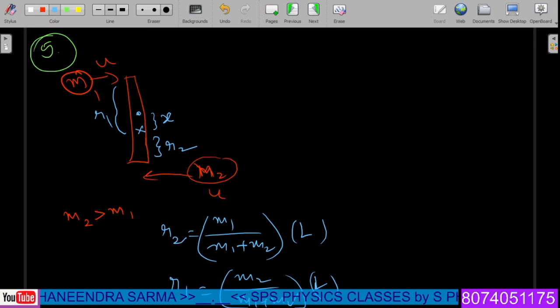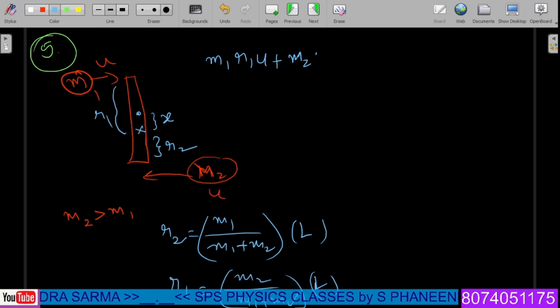Now let us apply the law of conservation of angular momentum. Under such a case, initially the rod is at rest, so we can't do anything for the rod. What we write down here is m1 r1 into u plus m2 r2 into u, which is equal to the moment of inertia of the rod about the point X, not the center of mass. About this particular point only the rod is rotating.